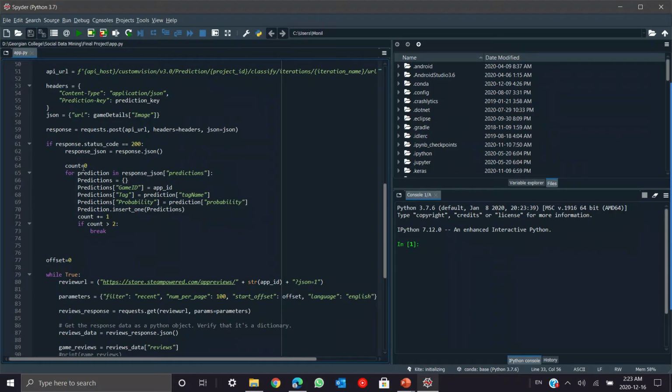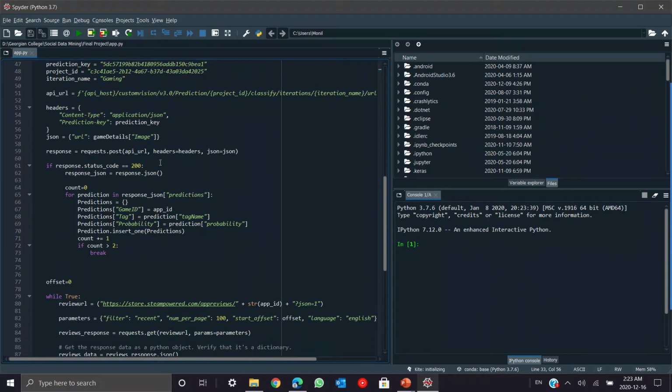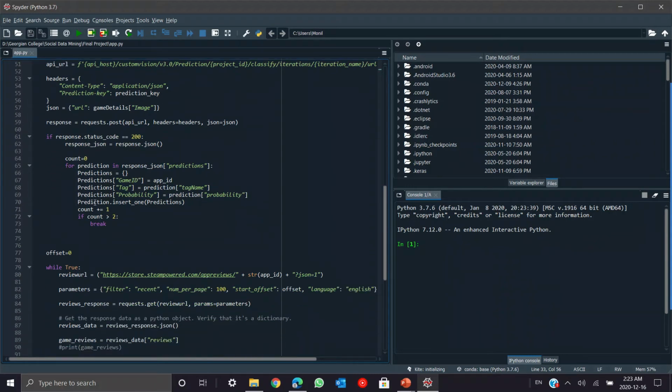Here we kept the count as 0. Then we go into the for loop, and this is our predictions, the tag, the probability, and we keep the game ID as app ID to link all the collections via the app ID. And then we increment the count with each loop. Before that, we insert it into our predictions collection. Then we increment the count. We break it at 2 because we want just the top 3 tags and probability.